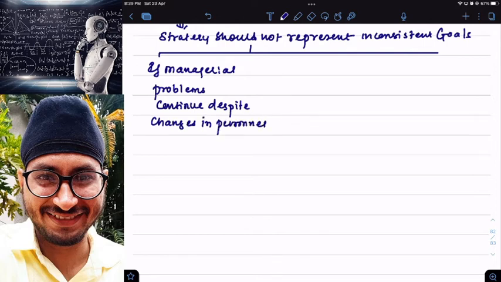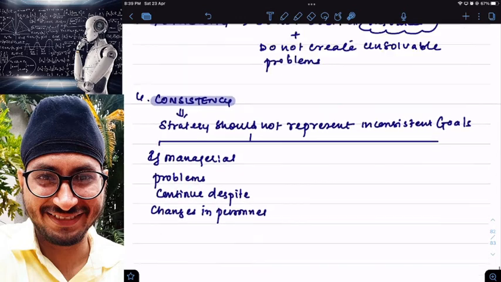Means even after changing the employees, I'm still unable to solve managerial problems, means consistency is not there, inconsistent goals are there.